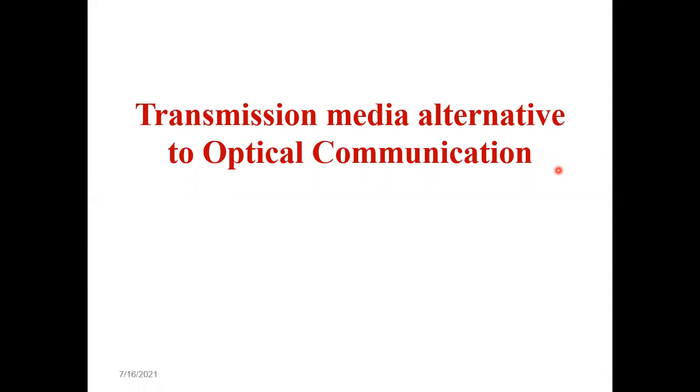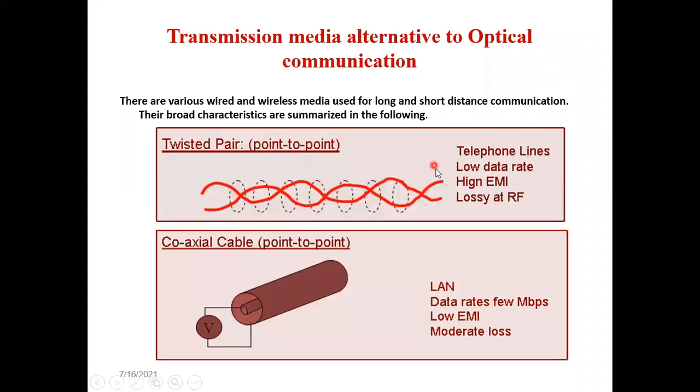Now, this is all about the construction that we have. So let us see the transmission media that are present, or you can say alternatives to fiber optics communication. Remember, fiber optics communication came much later compared to the other communication systems. The very first thing that came was the twisted wire, the twisted two-pair wire. It was for point to point communication.